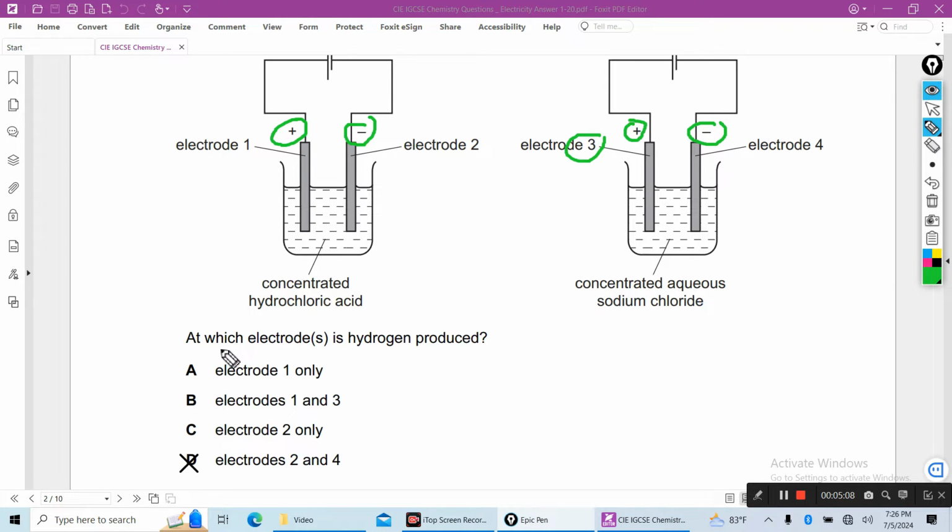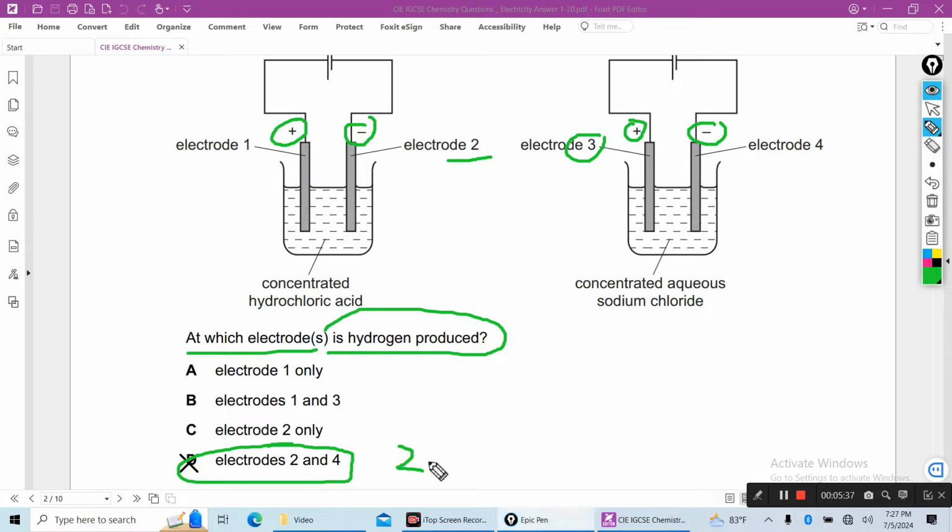So you are asking at which electrodes hydrogen is produced. You know, hydrogen is produced at the cathode, because at the cathode hydrogen ion gains electron to produce hydrogen. So here electrode 2 is the cathode, electrode 4 is also cathode. So the answer will be electrodes 2 and 4, because at the negative electrode hydrogen ion undergoes reduction, meaning gain of electron, to produce hydrogen.